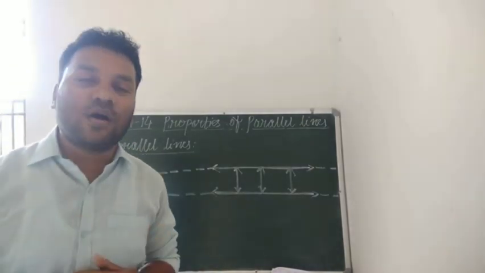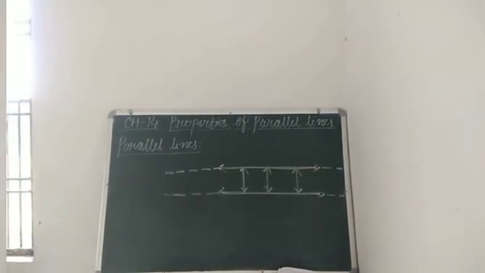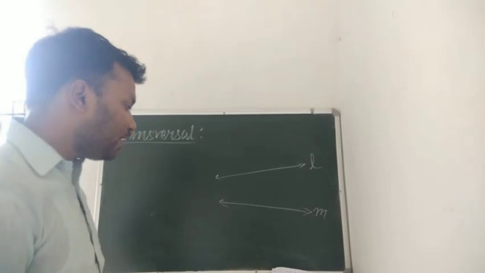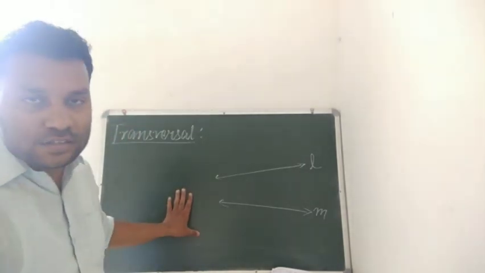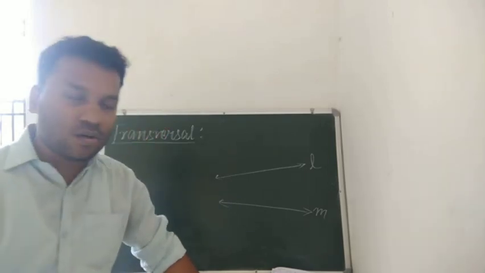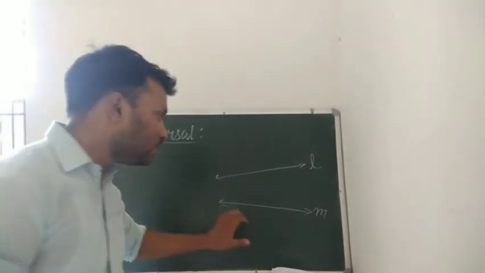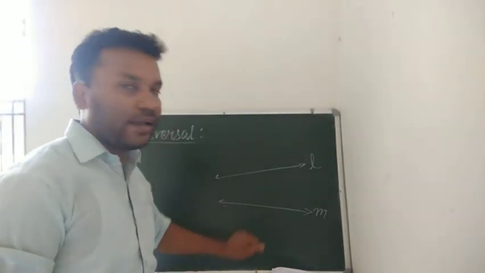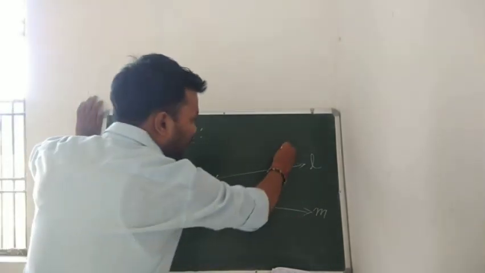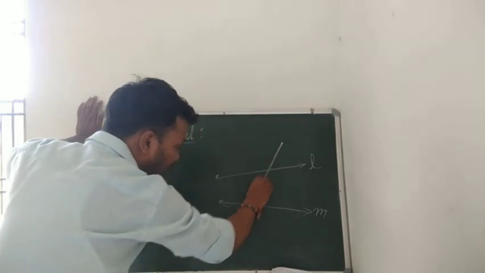Now we will talk about transversal lines. What are transversal lines? A line which intersects two or more lines at distinct points is called a transversal line. As you can see in this figure, we have two lines, L and M, and there is one more line which is intersecting these two lines.